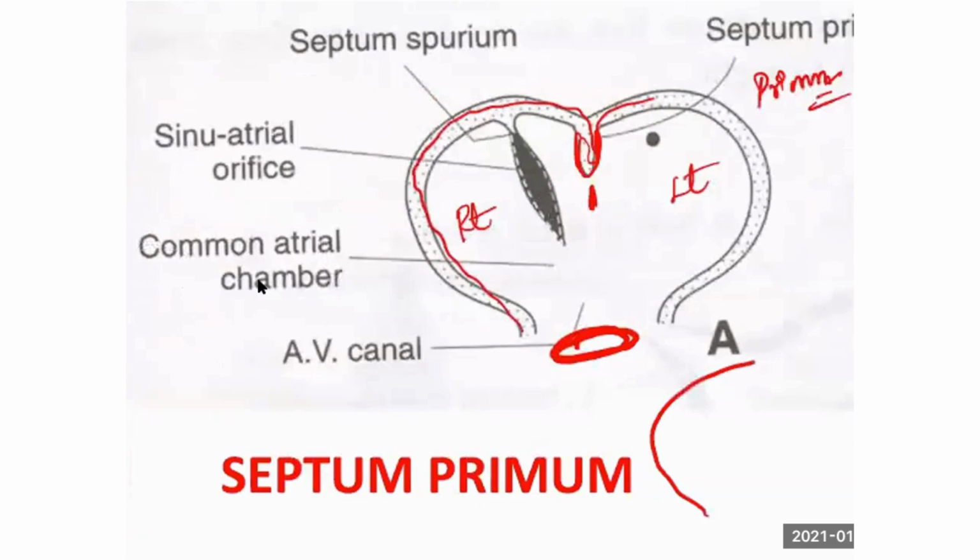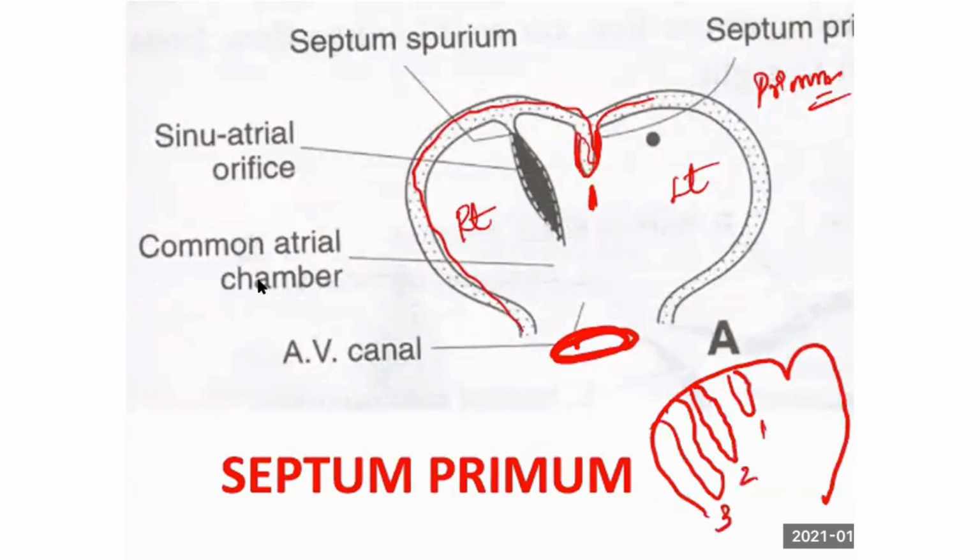If this is the wall, first you get septum primum, next is septum secundum, next is septum spurium. So 1, 2, 3, in order you remember: primum, secundum, spurium. Here you get the fused AV cushion. This area is called the fused AV cushion. Now from the surface,